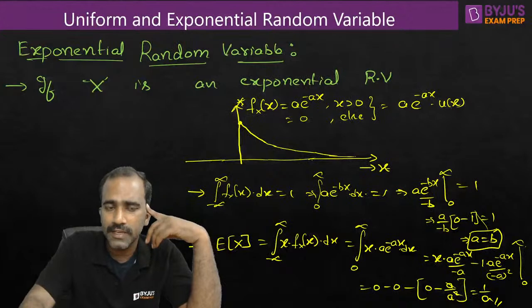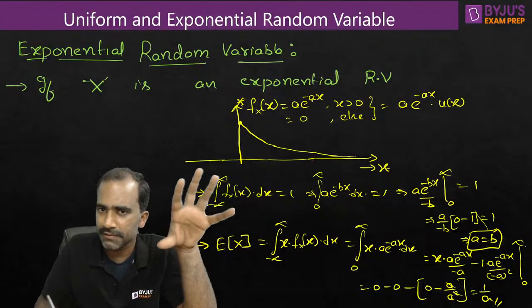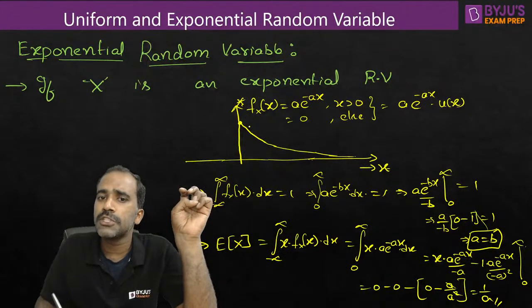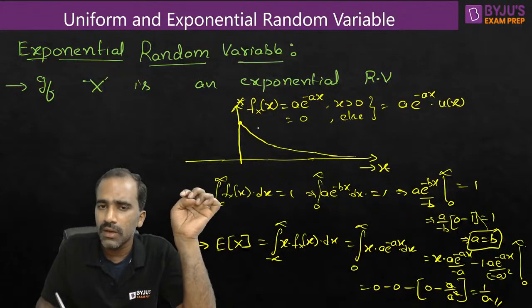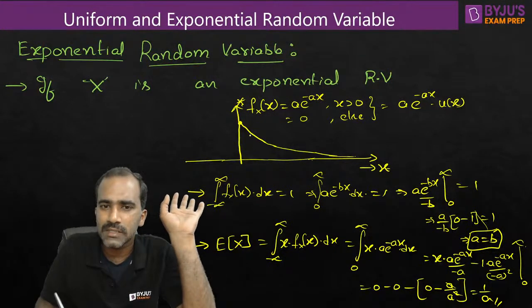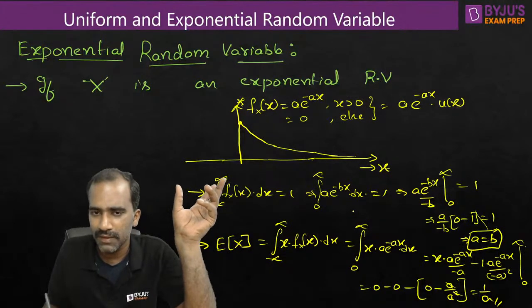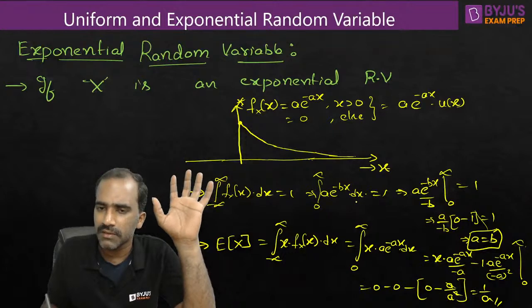Okay. So for the exponential random variable, we have talked about the equation, and how the equation should be so that the area will be 1. We have figured that out. If they have given you some other exponential random variable, maybe a two-sided exponential, or something a little different from what we have discussed, then just go with the basics. Whatever we have discussed here is from the basics only. We have not by-hearted anything. We have not used any particular standard result here. We have gone with the very basics.